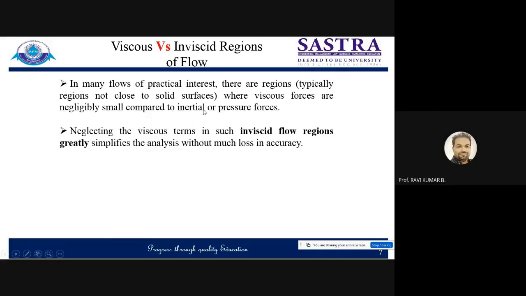Yes. I explained that in the region near the flat surface, you will feel the effect of internal resistance. If you're going away from it, there will be no effect of viscosity, and that region is known as the inviscid region, right? Keep in mind, the viscous region will be near the solid surface, so you can say within the boundary layer, you will feel the effect of viscosity. If you are going away from that, there is no effect of viscosity. So you can say it is a type of flow in which there is no effect of viscosity. That is known as inviscid flow. But in reality, in nature, none of the flow is inviscid flow. Keep in mind, for practical purposes, in some cases we neglect the effect of viscosity.